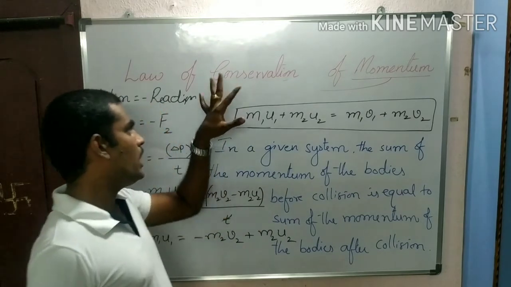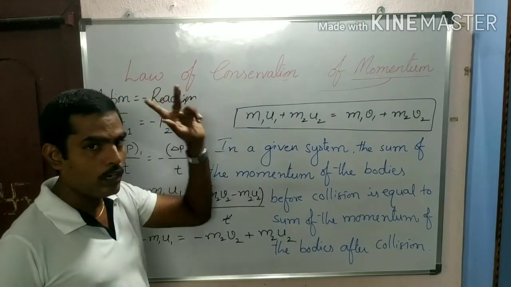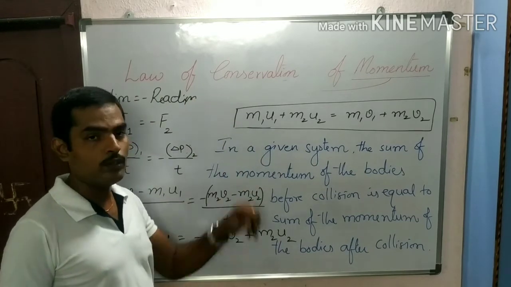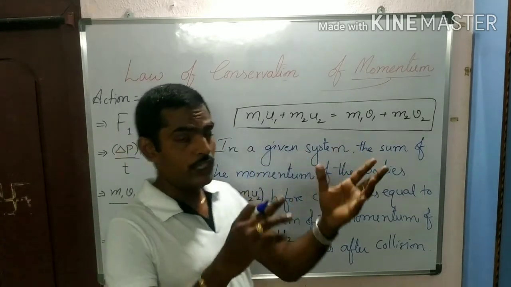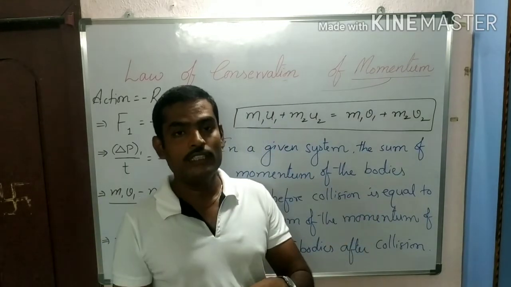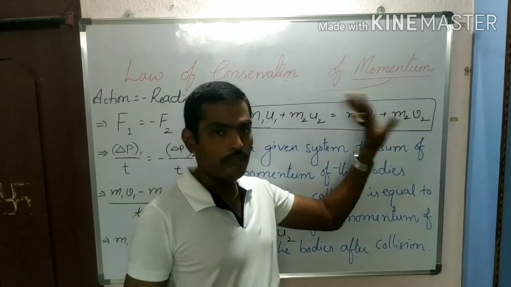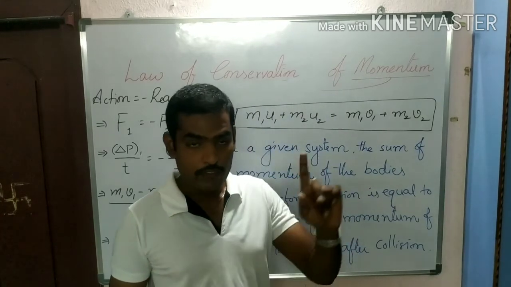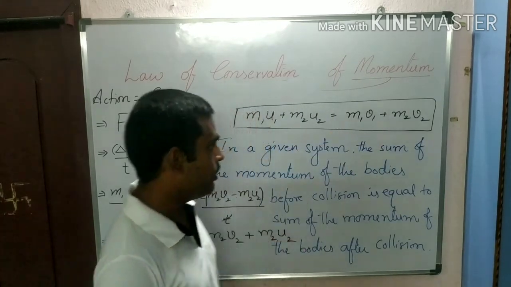So once again, the law of conservation of momentum. We have considered two objects, m1 and m2. Initially they are moving with velocities u1 and u2. After collision, their velocities are changed, that is v1 and v2. v1 is the final velocity of the first object and v2 is the final velocity of the second object.